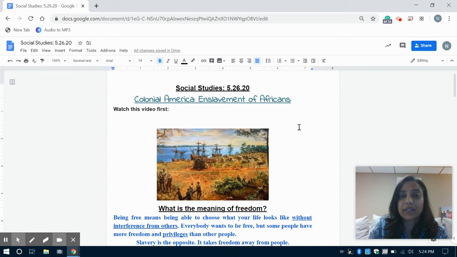Now, if you remember last week, we looked at the 13 colonies. What is a colony? A colony is a piece of land that is claimed by someone that comes and claims it for their country. In this case, it was Europeans that were coming to this land and claiming parts of it for the country that they came from. So in this case, it was the British that came, and the 13 colonies were owned by England at that point.